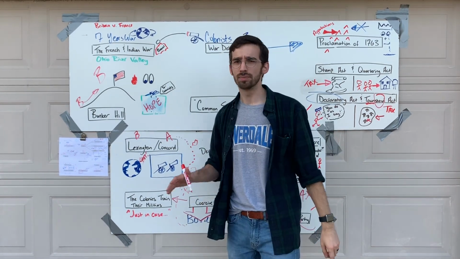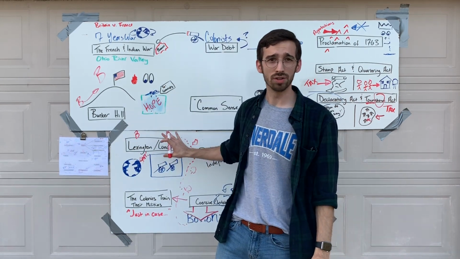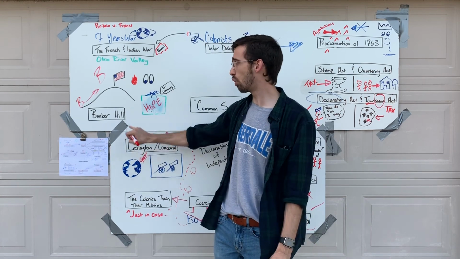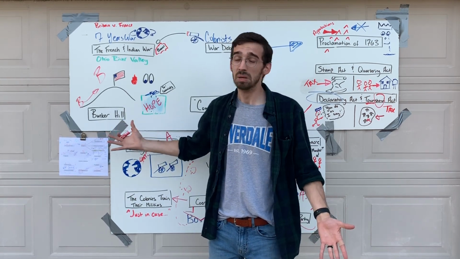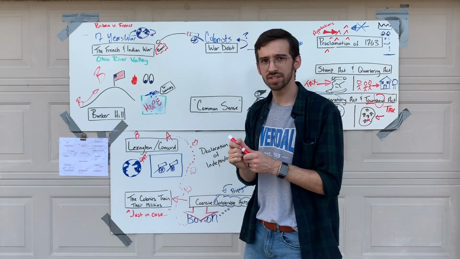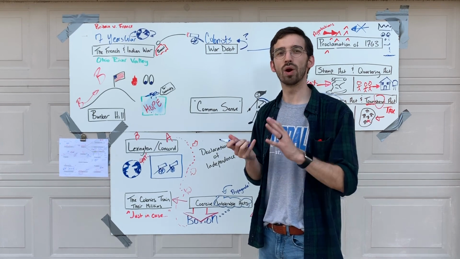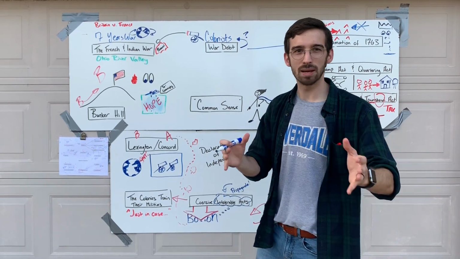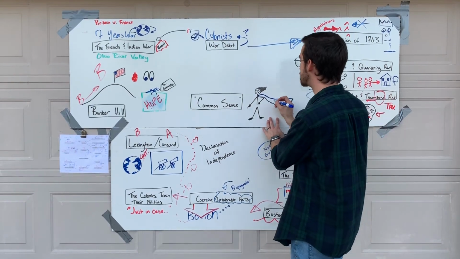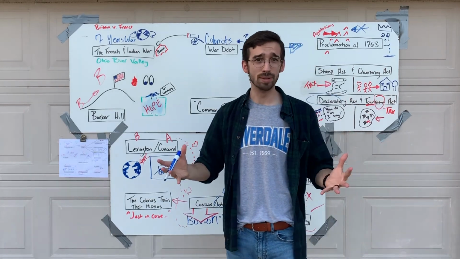I want you to notice something. Lexington and Concord, the Battle of Bunker Hill, these have all happened before 1776. Before we have ever declared independence, this war has already begun, hasn't it? Basically, it has. In January of 1776, basically a superhero of the American Revolution writes a very important pamphlet. This pamphlet is called Common Sense, and it's written by a man named Thomas Paine, or as I like to call him, the original T-Paine.